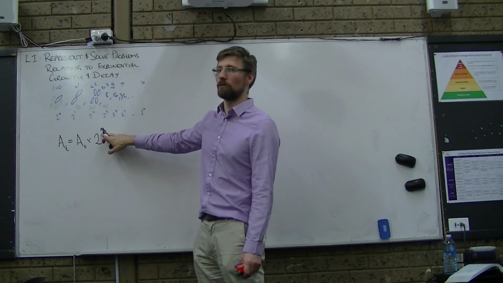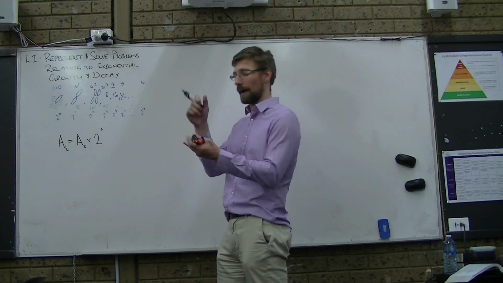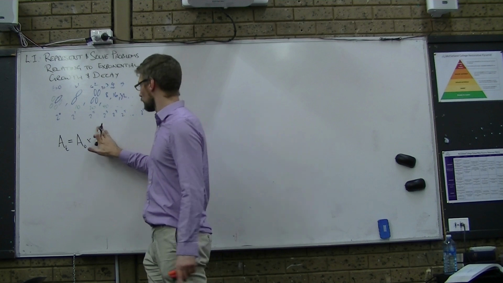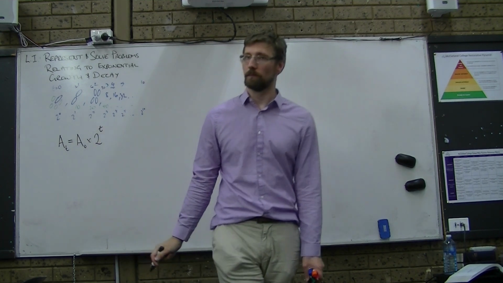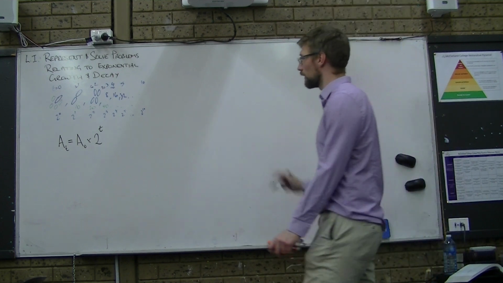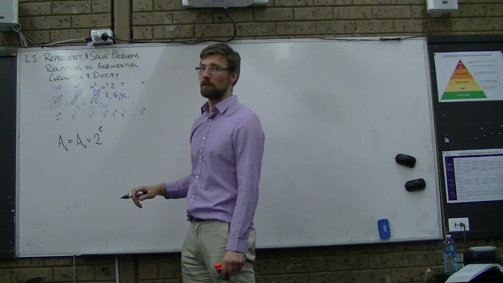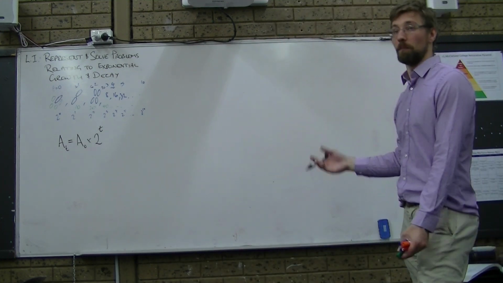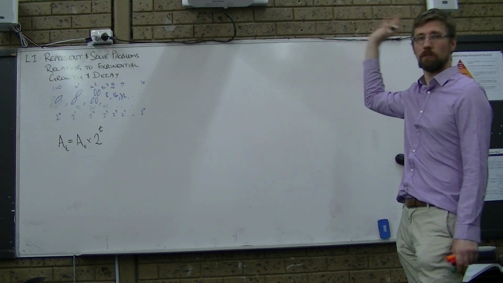But what if I don't know how many times it's split, because all I know is how quickly they split and how long I've got? In that case, let's change that. I need this in terms of time. Let's say this thing splits every minute. What's t going to be measured in? Minutes. Just t is the number of minutes. If it doubles every minute, t is the number of minutes.